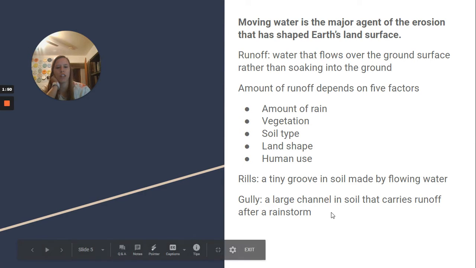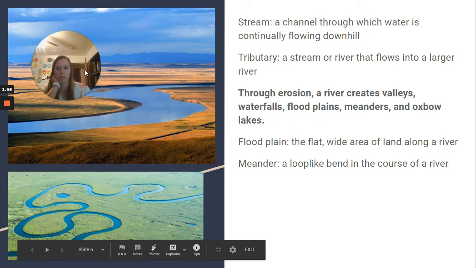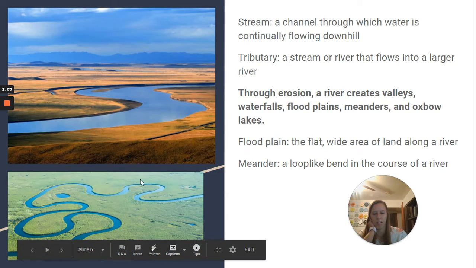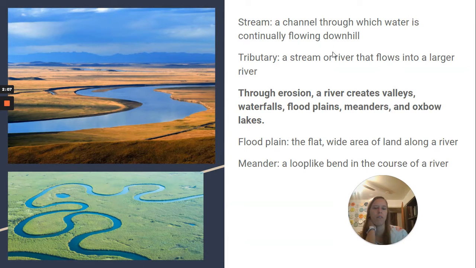A gully is a large channel in soil that carries runoff after a rainstorm. So some more pictures here. First one is going to be a floodplain here, and then this is a meander. So a stream is a channel through which water is continually flowing downhill. Tributary is a stream or river that flows into a larger river.